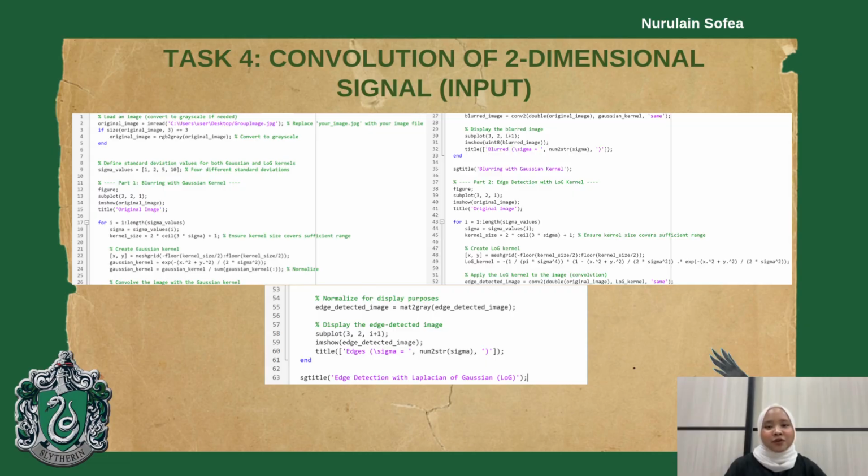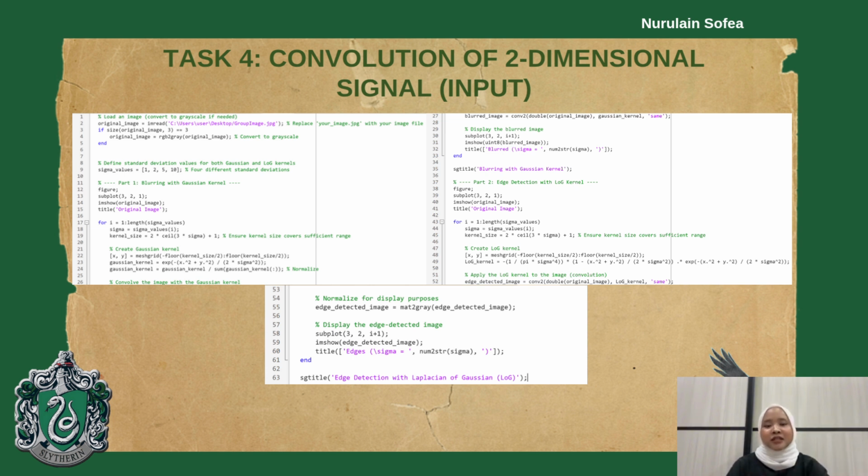Last is task 4. Task 4 is about image processing using two techniques. First is Gaussian blurring. Gaussian blurring is a technique to smooth an image by reducing noise and details. It uses a Gaussian kernel, a bell-shaped curve, to blend pixel values with their neighbors.